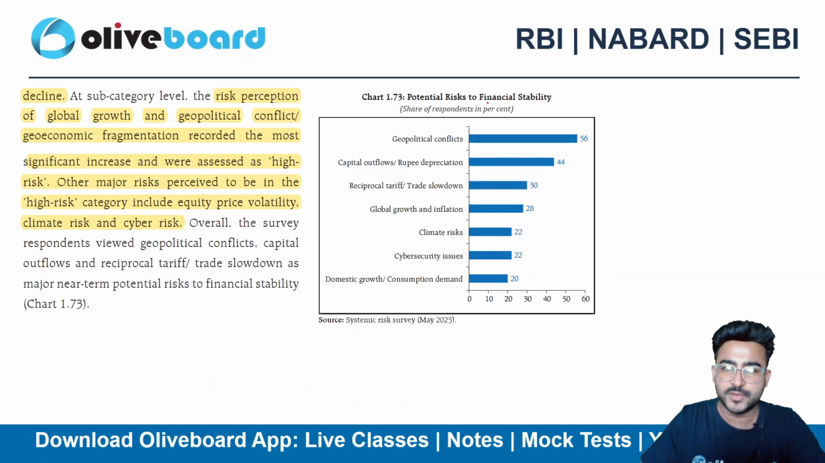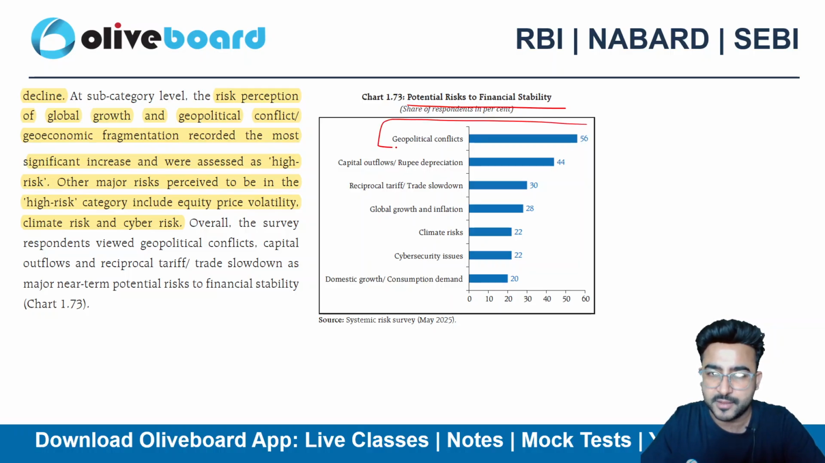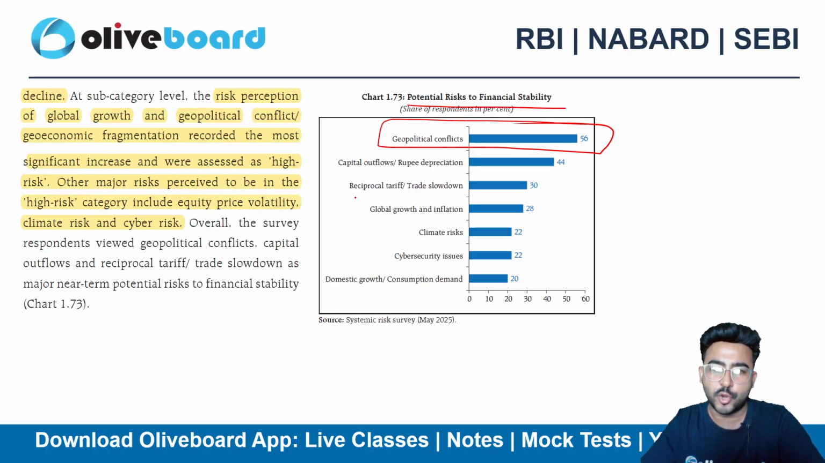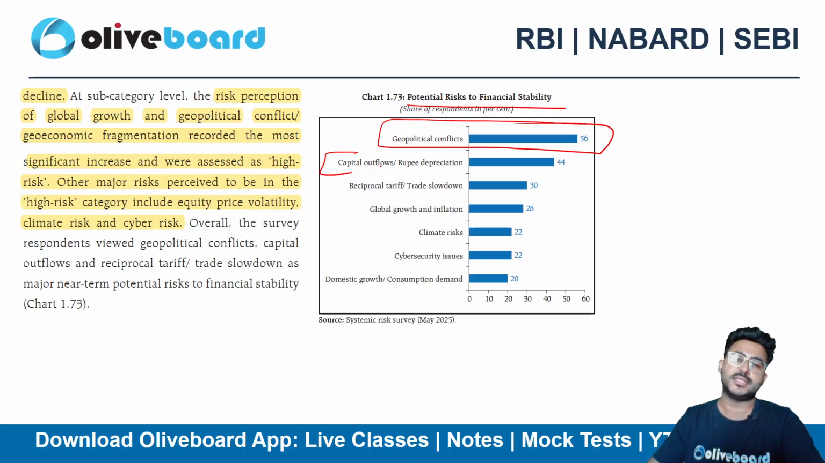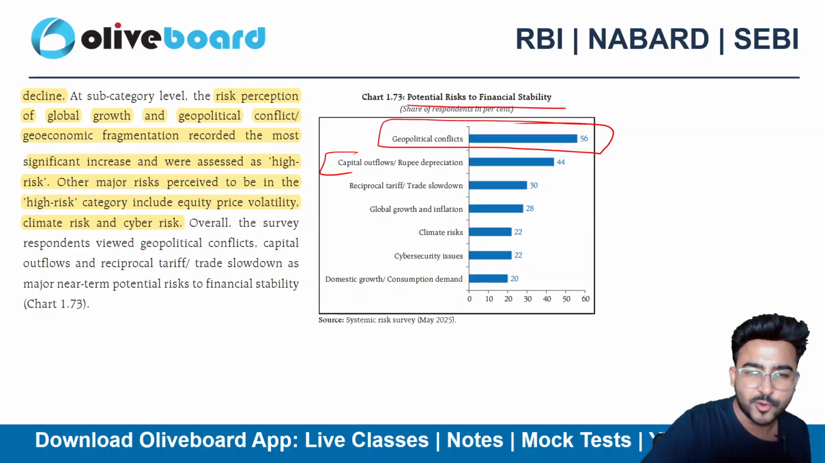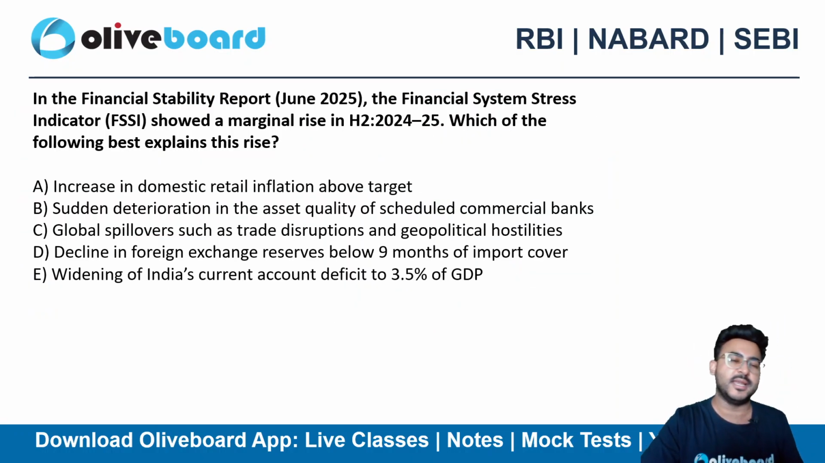Obviously, the highest potential risk to financial stability is emanating from geopolitical conflicts as of now, right? Followed by capital outflow, and obviously capital outflow takes place whenever there is a geopolitical conflict. So somewhere or the other these things are related only.